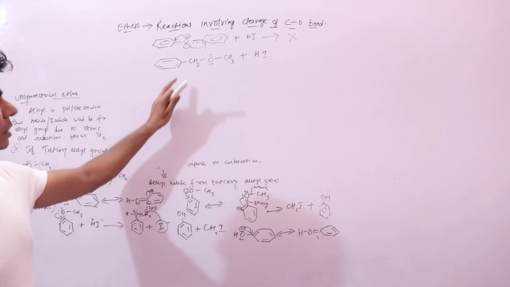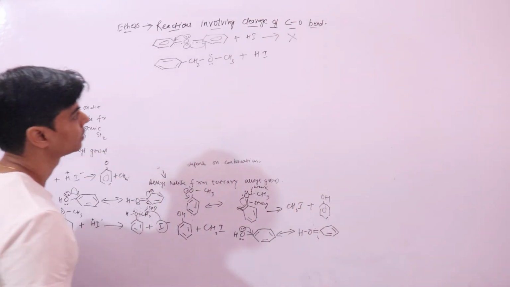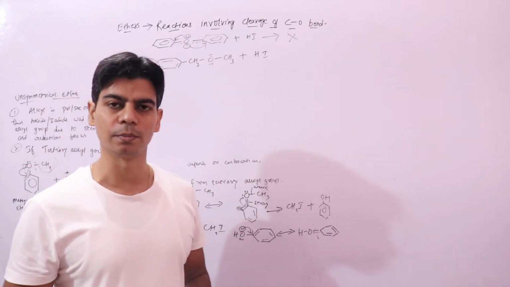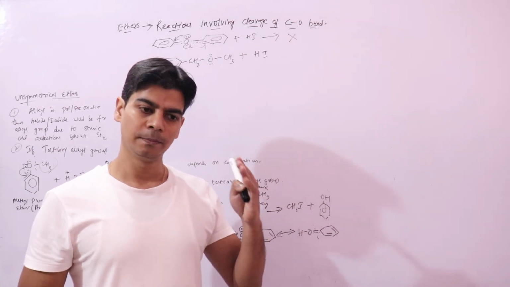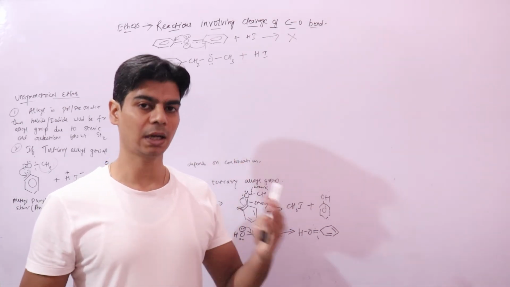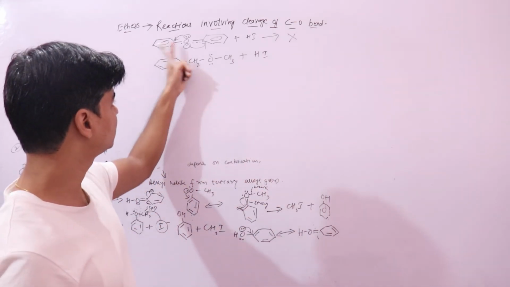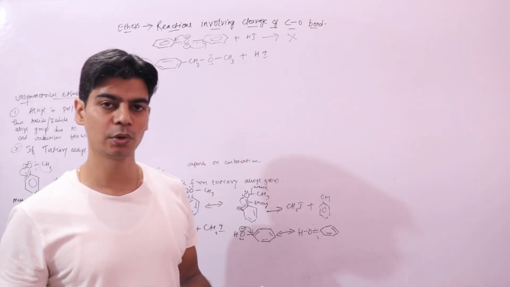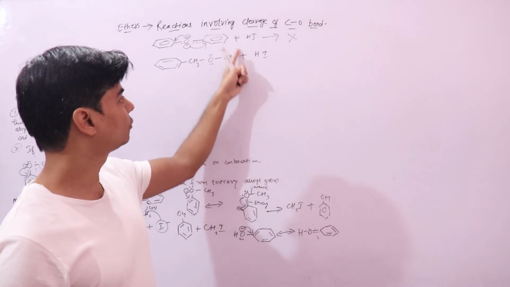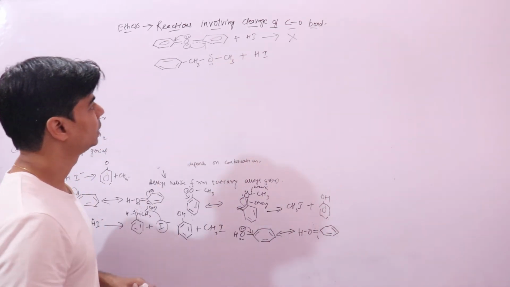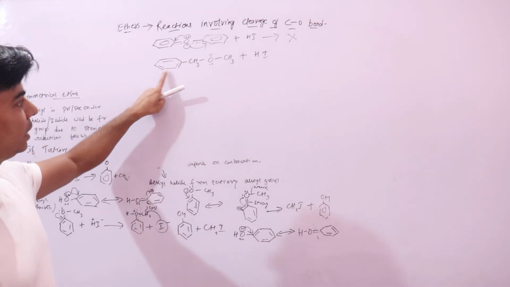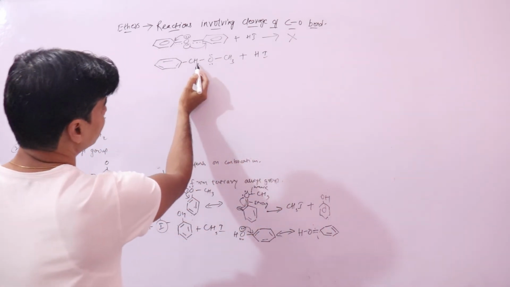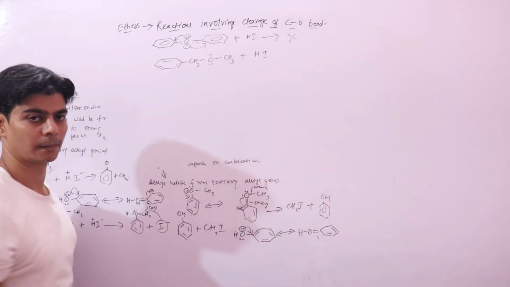Now this will go through the SN1 mechanism. And we know that a secondary alkyl group is more stable compared to a primary alkyl group, and a more stable alkyl group will give the more stable carbocation. So the secondary alkyl group will form a carbocation which is more stable than the carbocation formed by your primary alkyl group. So the nucleophile will attack the more stable carbocation. So what product will you get? You will get benzyl iodide plus methanol.